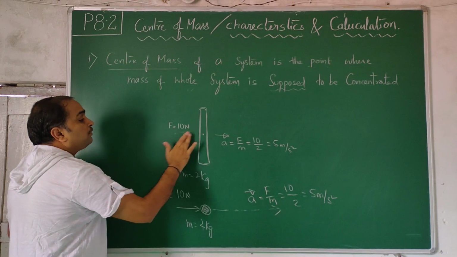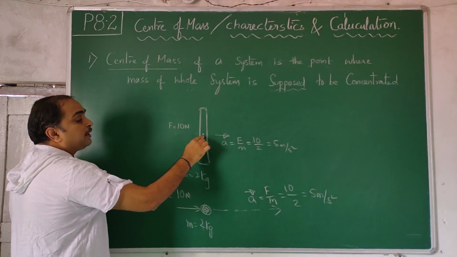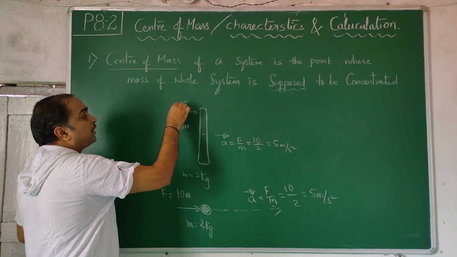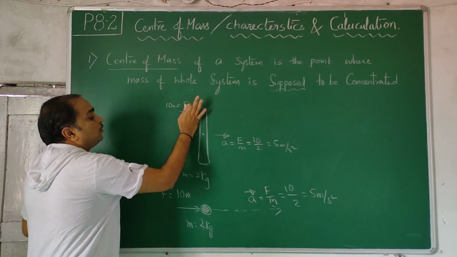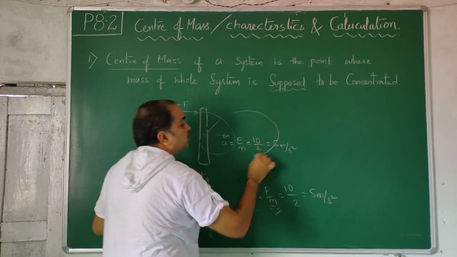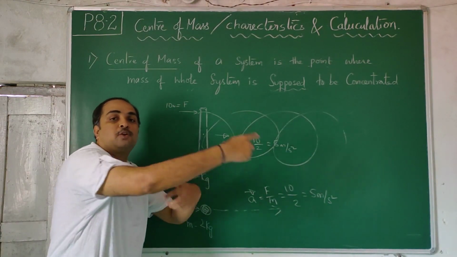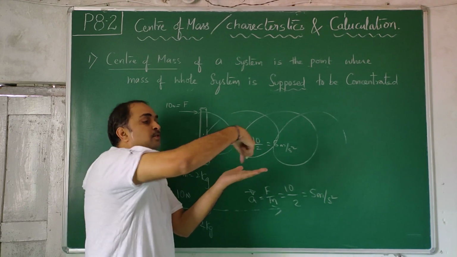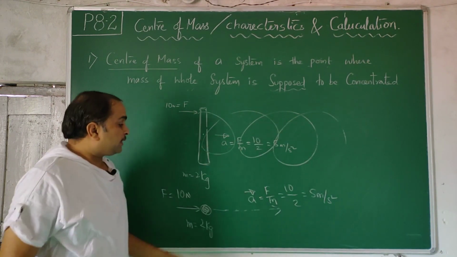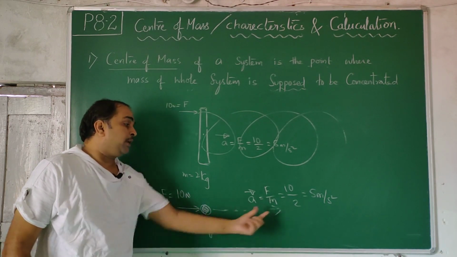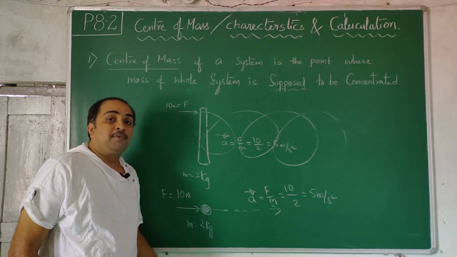I remove this 10 newton force from the line joining the center of mass. If I apply here a force of the same 10 newtons, this object will do like this. Along with the translation, it will rotate and move. On a horizontal table, this will translate and rotate. In that context, this distributed mass is not behaving like a point mass. A point mass only translates, if at all a point mass exists.